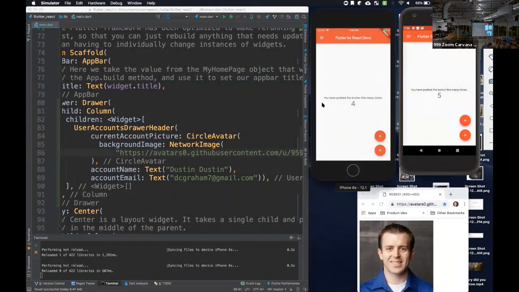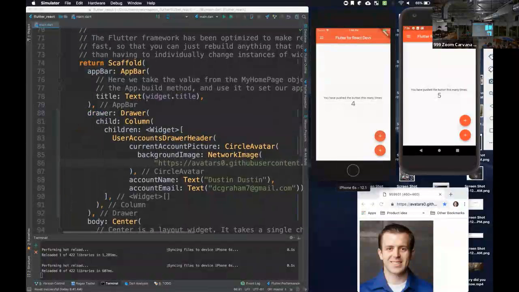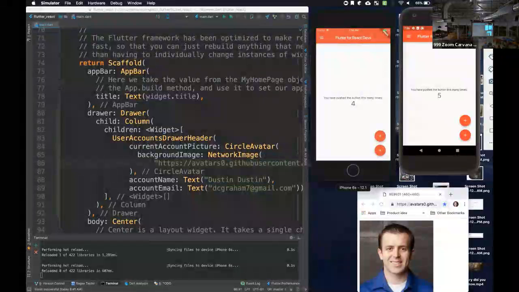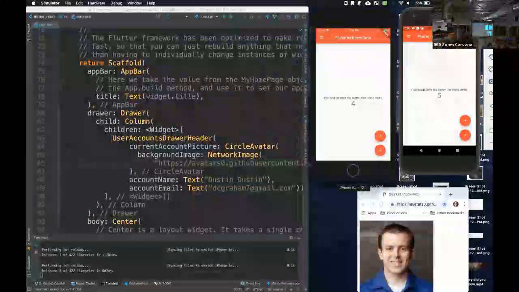You see, not a lot of code. Being able to do the hot reload is a big deal. Really productive environment, very familiar React type of framework, and having a ton of fun with Flutter to be able to create high performance, quality, beautiful applications in record time.